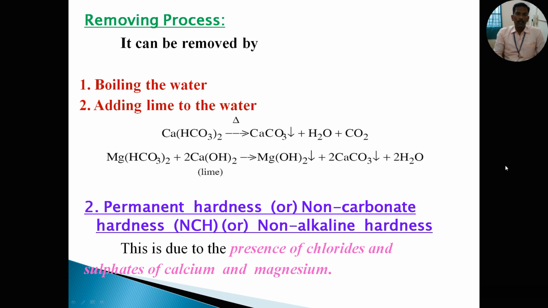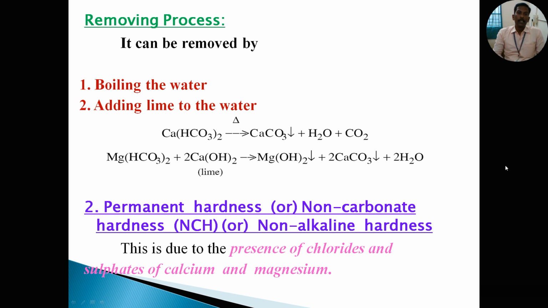Now see boiling the water. When water is boiled at 100 degrees Celsius, the ions are separated. So there is no need to add any chemicals. It is the natural process to make the water healthy.